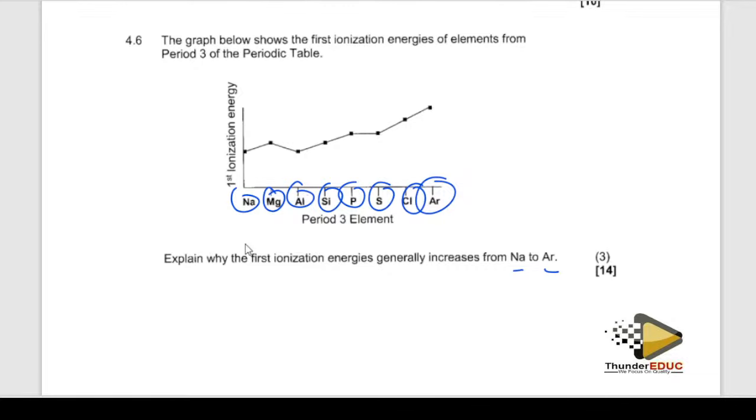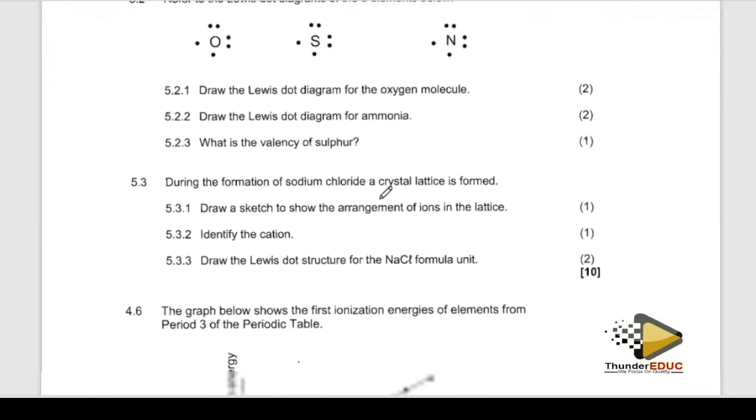So why does ionization energy increase? It is because of the decrease in the atomic radius. I explained that because of the same shell, we keep on adding electrons, so the attraction from the nucleus increases. So for you to remove one electron, you require a high amount of energy. That's why you have this increase in the ionization energy.